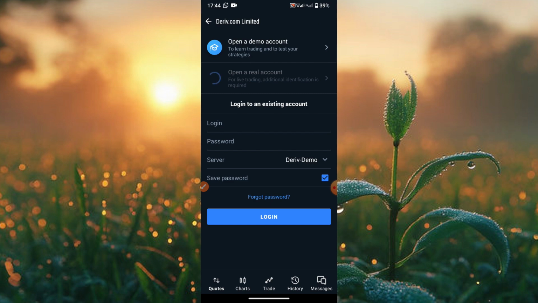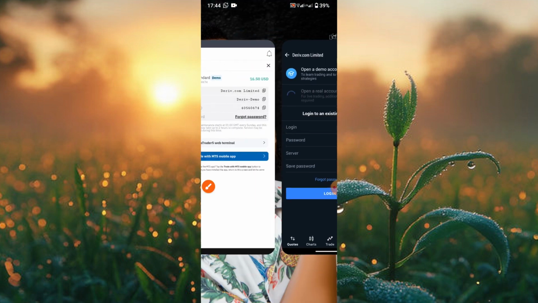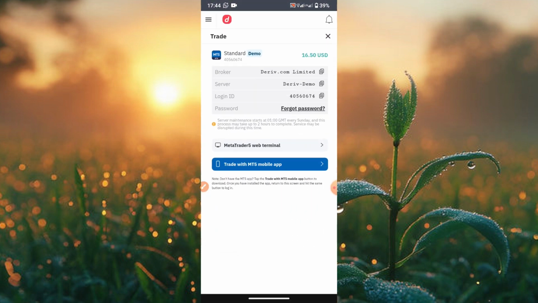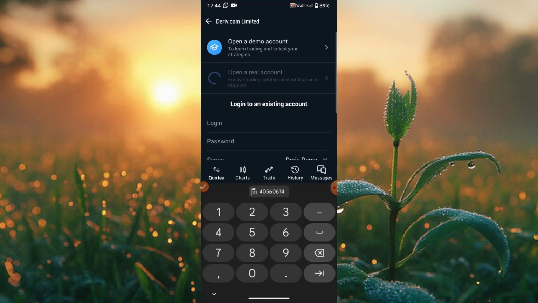Once it loads, what you do next is go for your login, which is to fill this area. Now you go to your Deriv. What do you copy to go and paste on the login? See the login ID. Can you see login ID? And this is your login here, right? So you click on the copy button there. Once I click on it, it has copied. I'll now go towards my Deriv login and paste it there. You see, I paste it there.